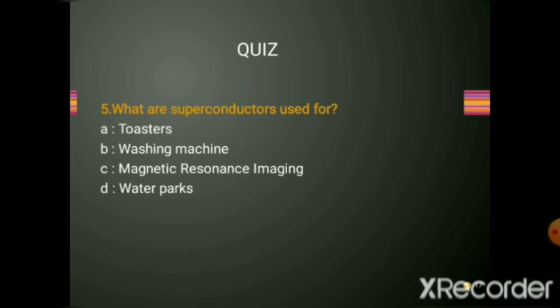What are superconductors used for? Is it for toasters, washing machines, magnetic resonance imaging, or water parks? This is what we have seen in the applications of superconductors, that superconductors are used in magnetic resonance imaging.